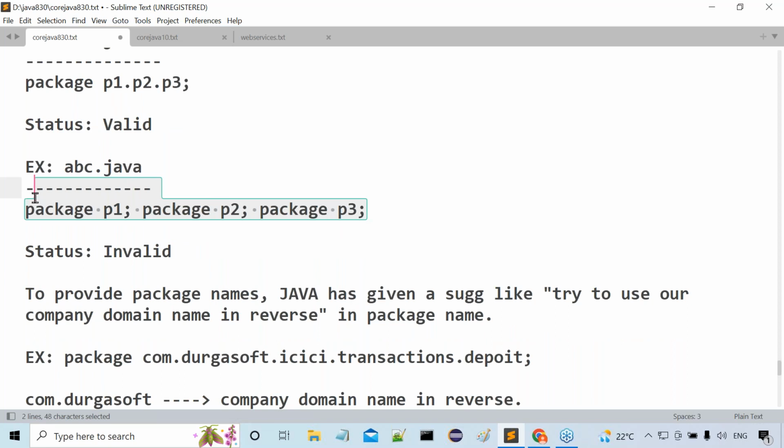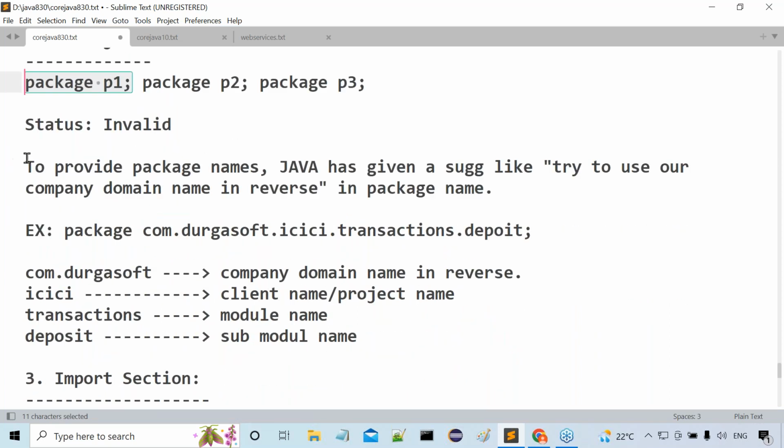This type of example you can get in our company written test. So the example is abc.java, where we specified package P1 semicolon, package P2 semicolon, package P3. Then what is the status here? Invalid. Why is it invalid? Even though we write these three package declaration statements in a single line, they are three statements, not a single statement. So only the first one is valid, and the remaining two are invalid.